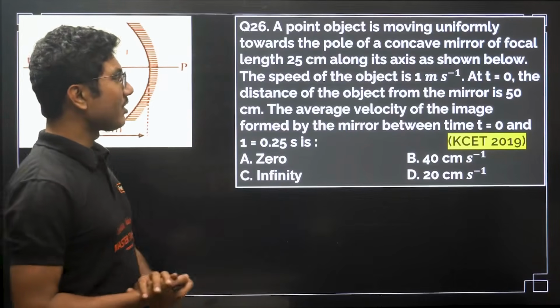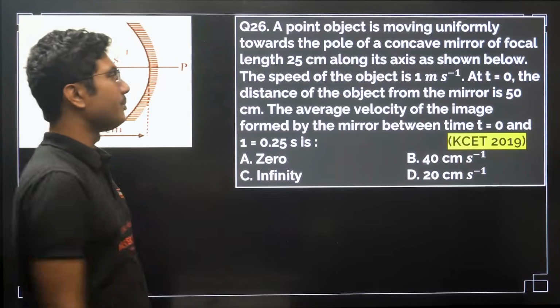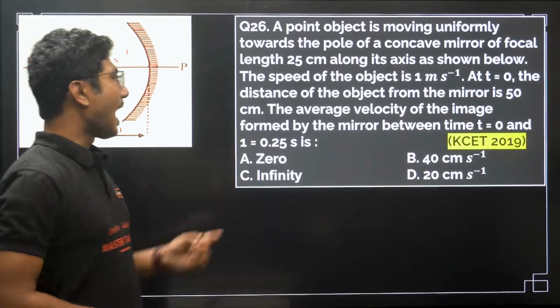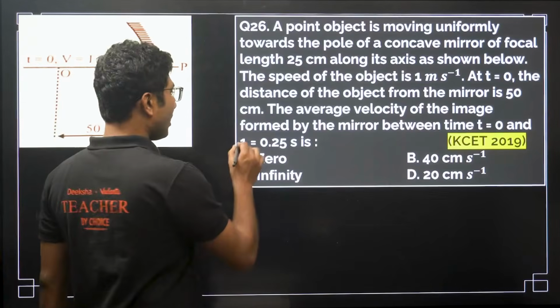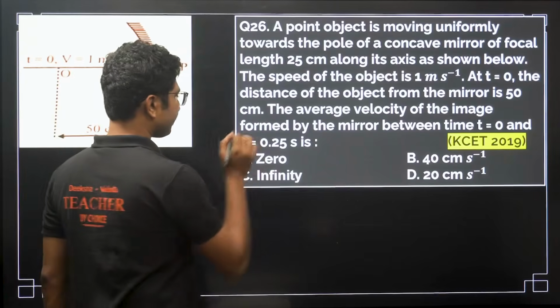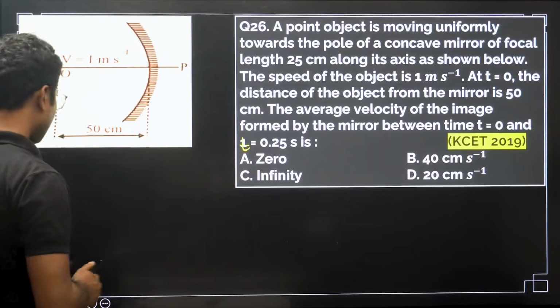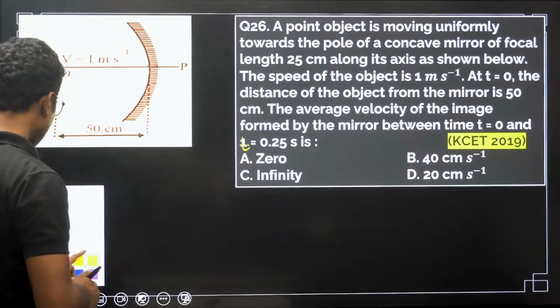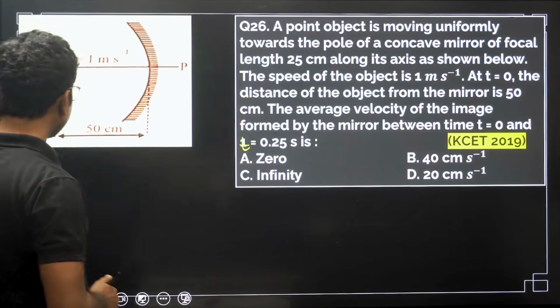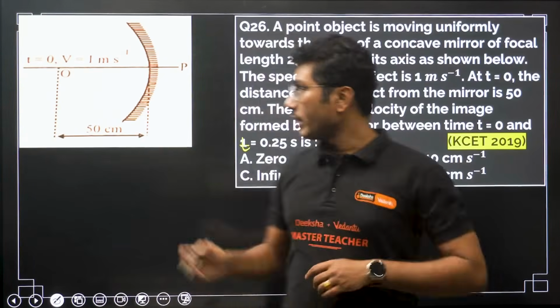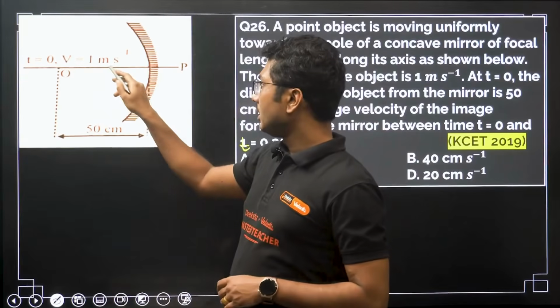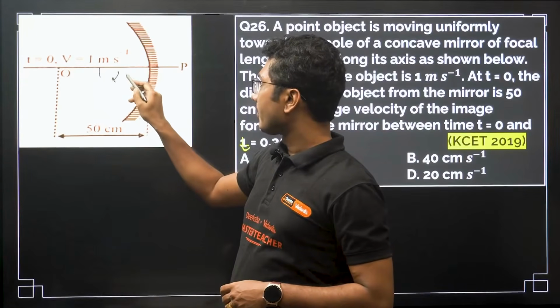The average velocity of the image formed by the mirror between time t equals 0 and t equals 0.25 is asked. So first let us understand the situation when the object started its journey. The focal length of the mirror is 25.